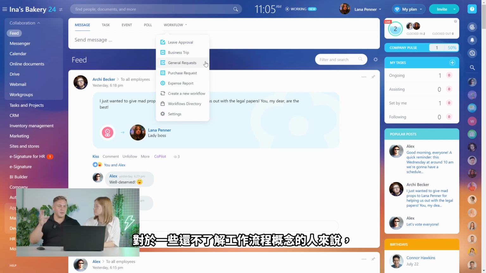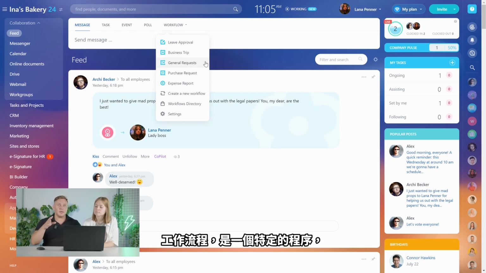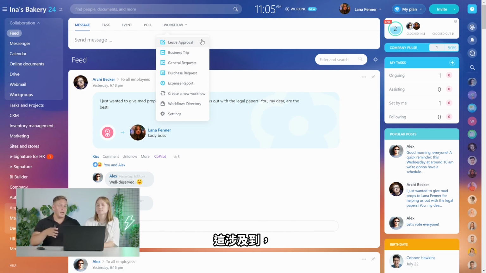For some people who might not get the concept of workflow, basically, workflow is a certain standard procedure that a lot of companies have. And that involves different actions from different people, right? In order to get a leave approval, you have to submit an application. This application has to go to this person, and this person has to approve it, and then it has to be approved by someone else, and then it has to go back to you and say, hey, your leave is approved, you can go on vacation and have a lot of fun.